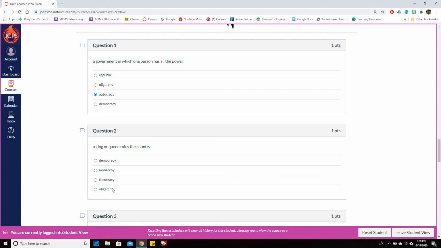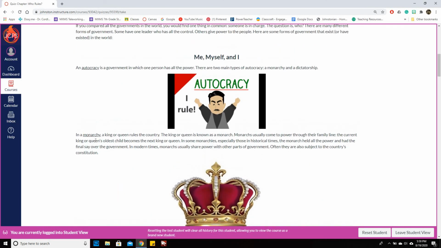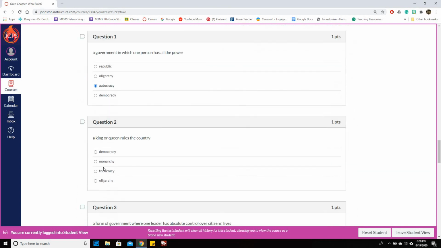So democracy, monarchy, theocracy, oligarchy. So we're going to go back up to where we left off, right here. In a monarchy, a king or queen rules the country. The king or queen is known as a monarch. So that is our answer to this next one.